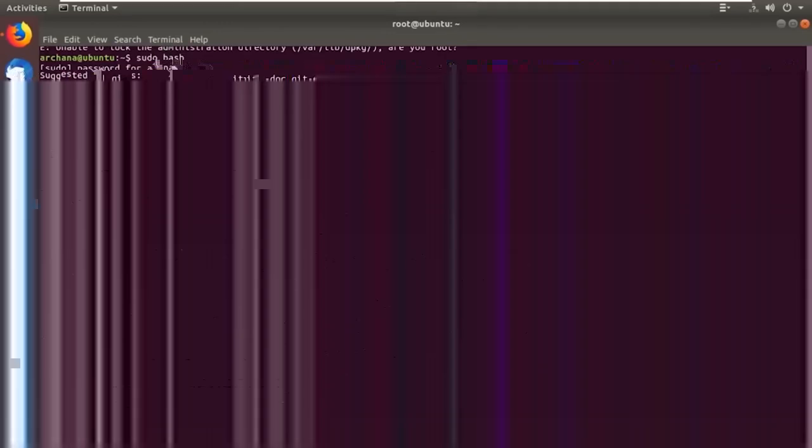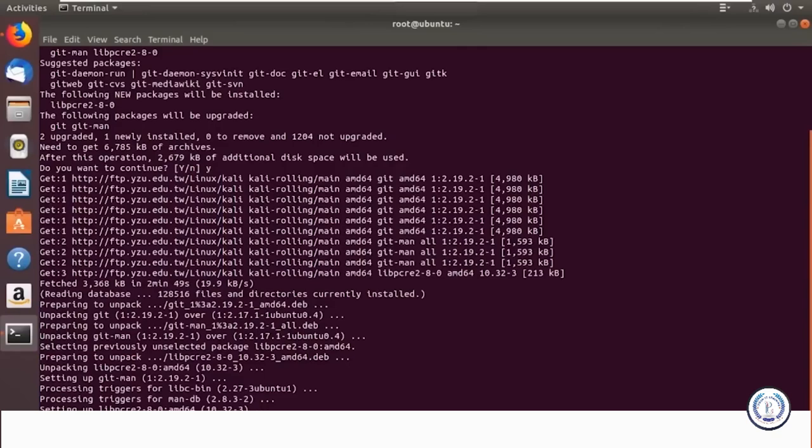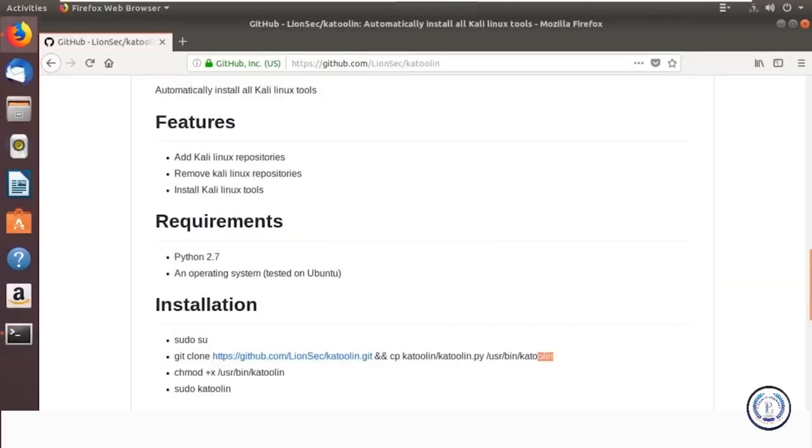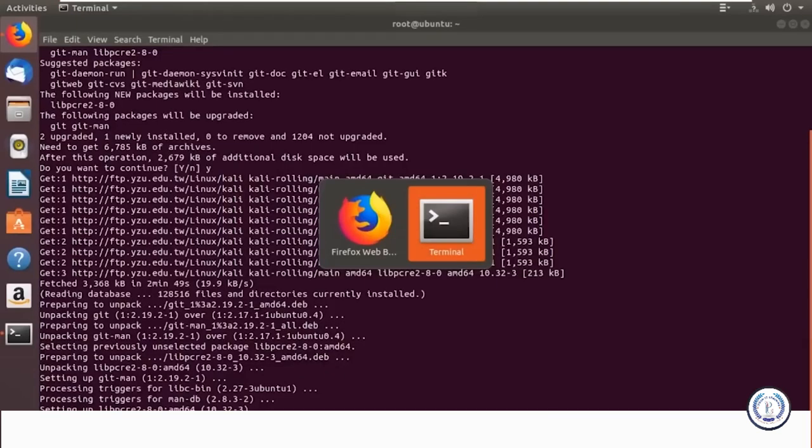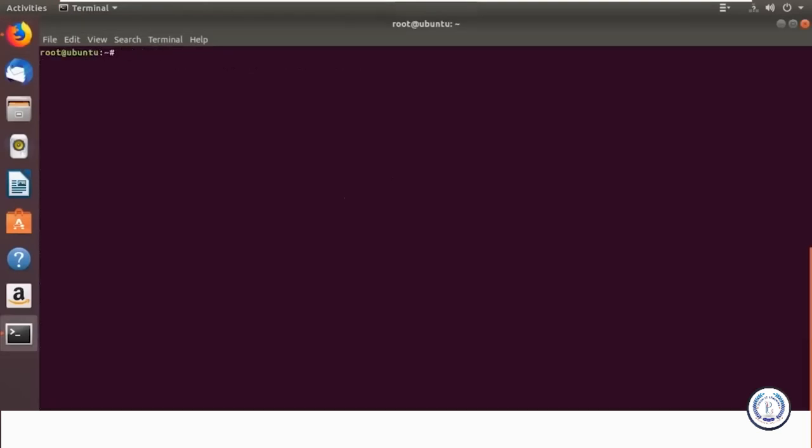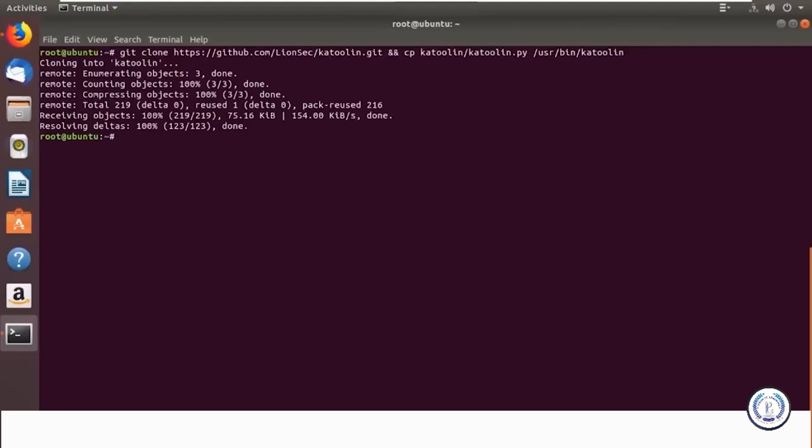Now we are done with the first step. We need to clone Katoolin, right? So what you do, like I said, I have a command right here. Just copy this and place it over there. Control C. Let's go back to the terminal and let me clear the screen for you guys. And paste. So basically I'm cloning it here. And the next command is I'm copying the Python file to this directory and click on enter. It's done. It's just a quick process.